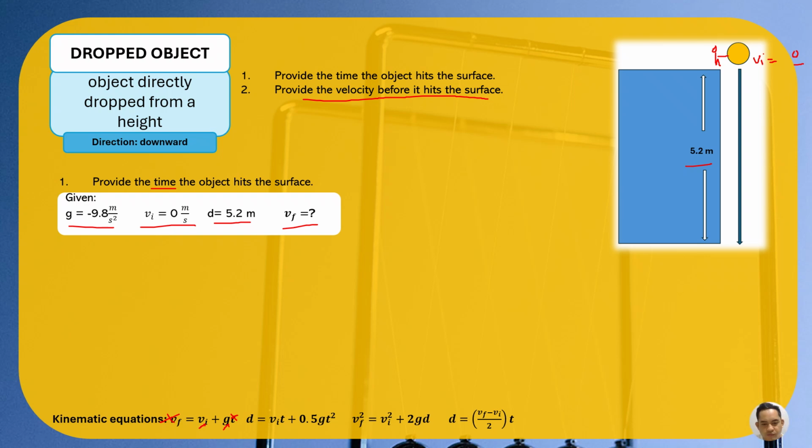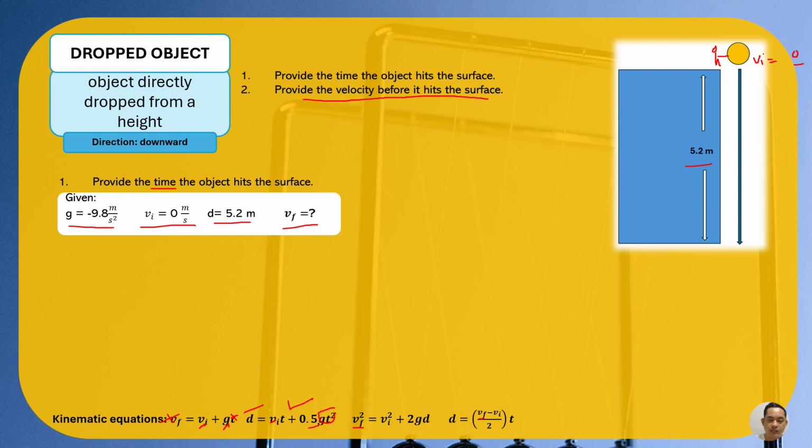Next, we have the displacement. We have the initial velocity, we don't have the time, but we have gravity. And yeah, this is good, because we need to find the time, and we have the other variables such as gravity, displacement, and initial velocity. This other one, we don't have the final velocity, so we cannot use this formula, right?